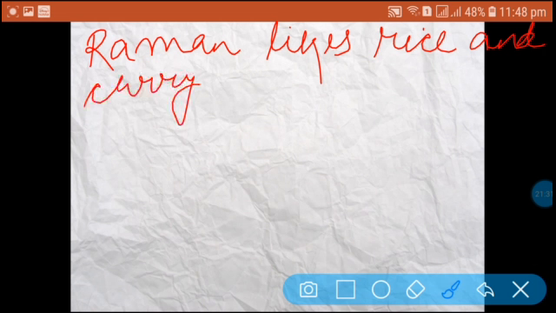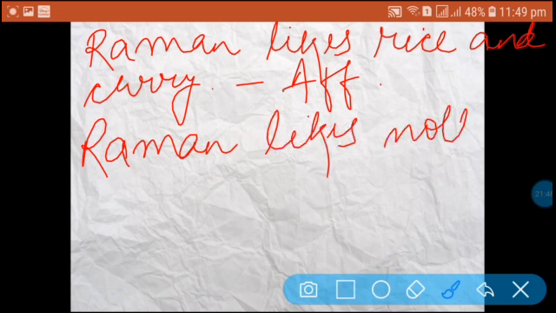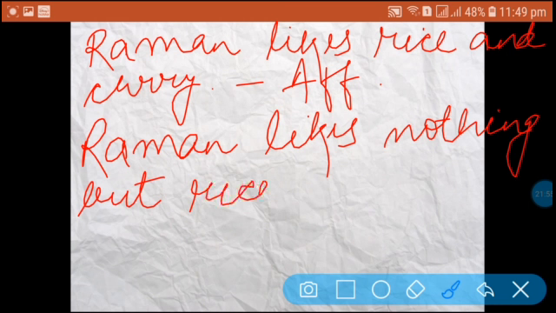The negative of this sentence is: Raman likes nothing but rice and curry. You can again see that the meaning is the same but the sentence is changed.